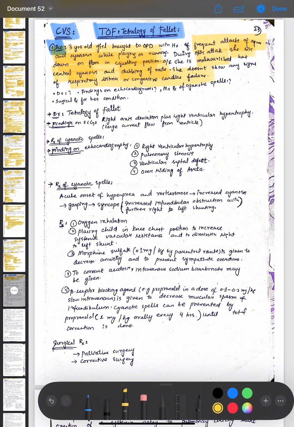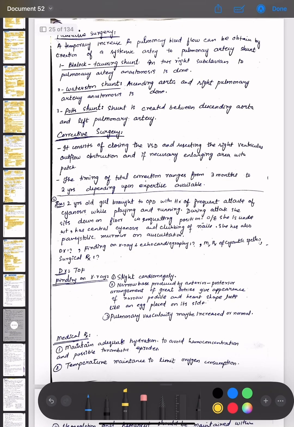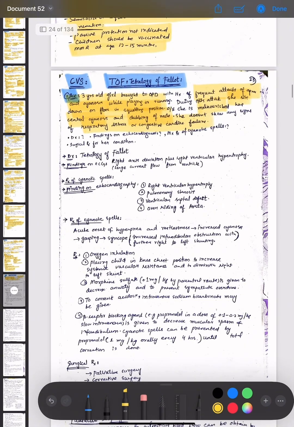Okay, so what is given in this scenario? There is a patient who is having frequent attacks of apnea and cyanosis while playing, and when attacks occur, she sits down on the floor in squatting position, and she is malnourished and centrally cyanosed and clubbing of the nails is present. So which disorder is this? This is Tetralogy of Fallot.